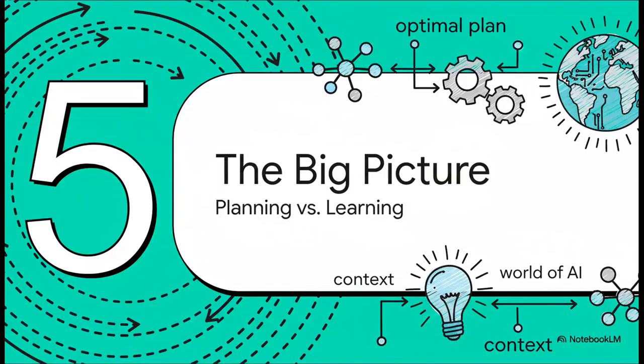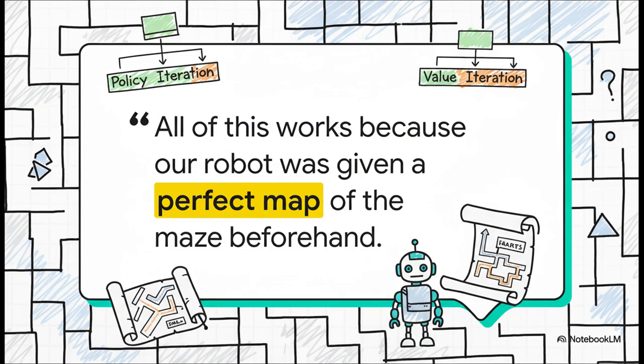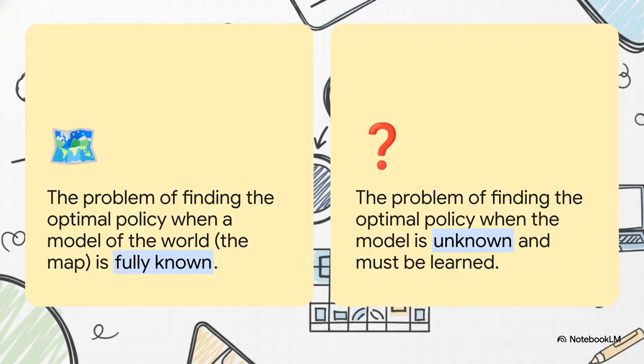Okay, let's take a step back for a second and look at the big picture. We've just seen these really powerful ways to find an optimal plan. But it is so important to understand where all of this fits inside the larger universe of AI. Because here's the thing, everything we've talked about so far, both policy iteration and value iteration, they only work because of that one huge assumption we made right at the start. Remember? Our robot was just given a perfect model of the world. It had the map from day one. And this difference is absolutely fundamental in AI. When you know the rules of the game, when you have the map, the problem you're solving is called planning. And for that, you use amazing tools like dynamic programming.